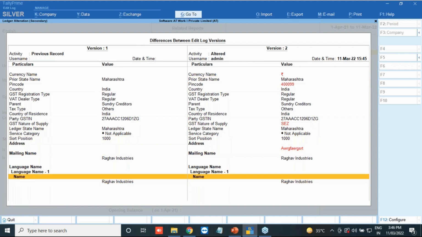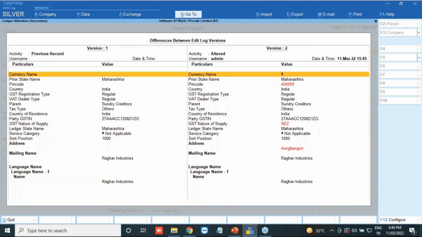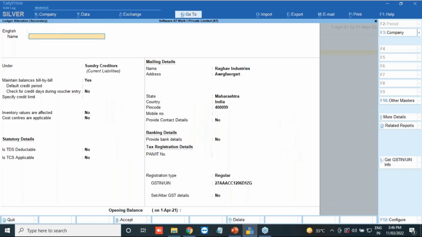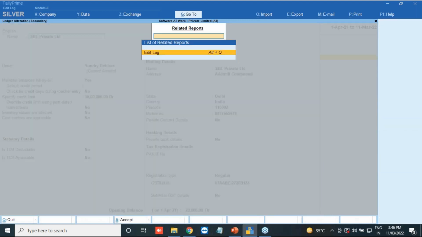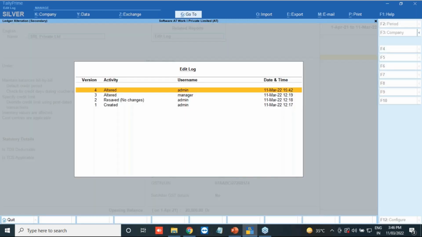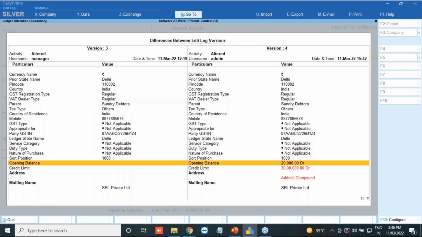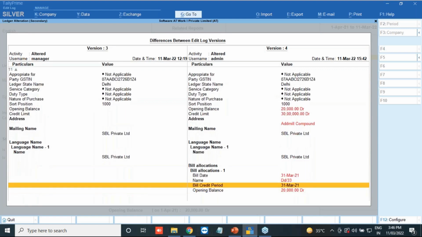Okay, so here you can see, if you need to see a few more information, like, suppose previously, I will give an example of SBL Private Limited. I have enabled the credit limit and everything also. So you can see the opening balance, it was the credit limit, but I want to see more details on that.